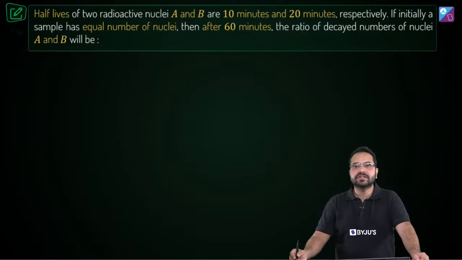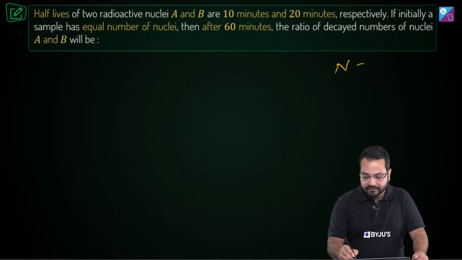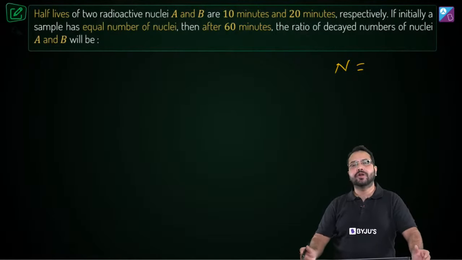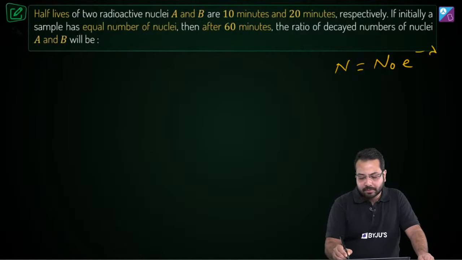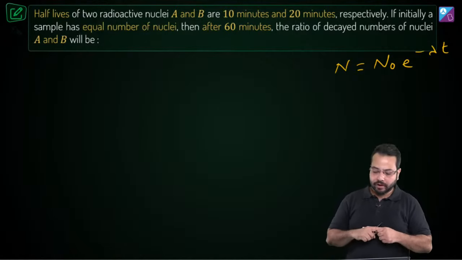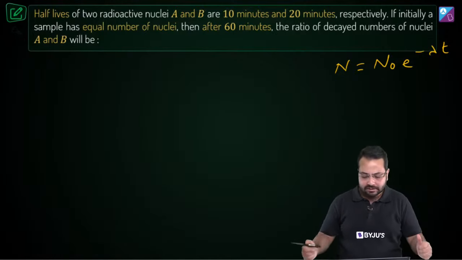Alright, so obviously the concept involved here is the law of radioactive decay. Now law of radioactive decay tells me that the number of active nuclei at this time t will be equal to n naught into e to the power minus lambda t. Okay, n naught is the initial number of nuclei, lambda is the decay constant, and t is the time.